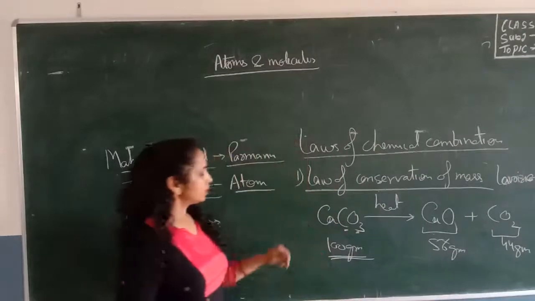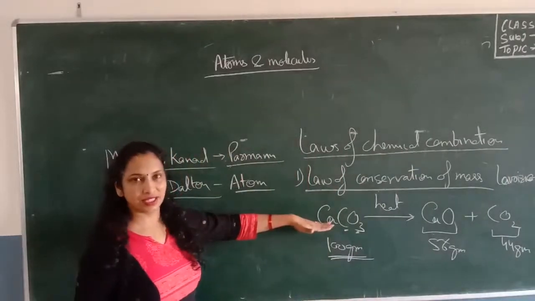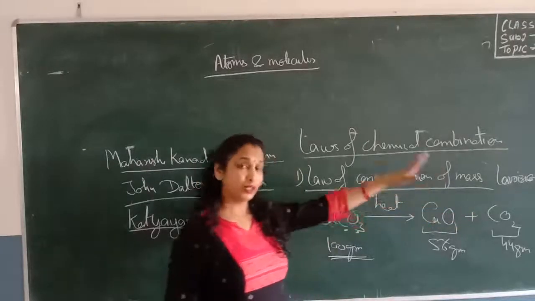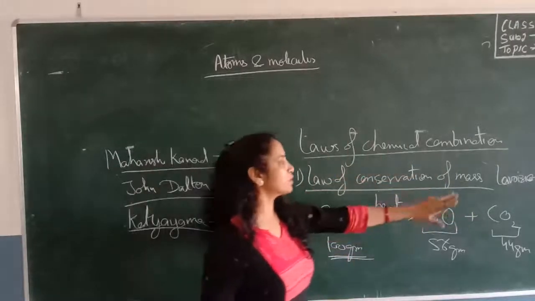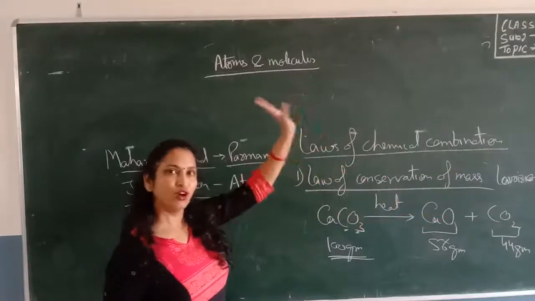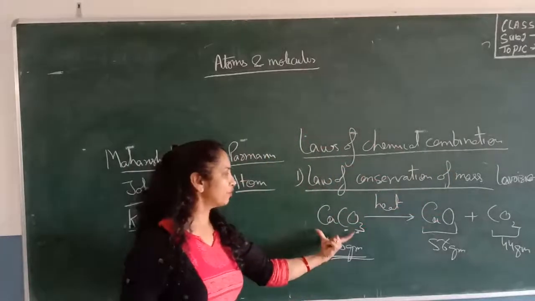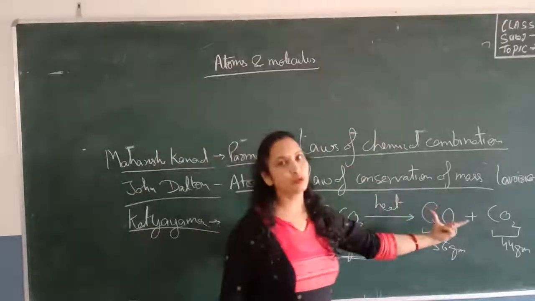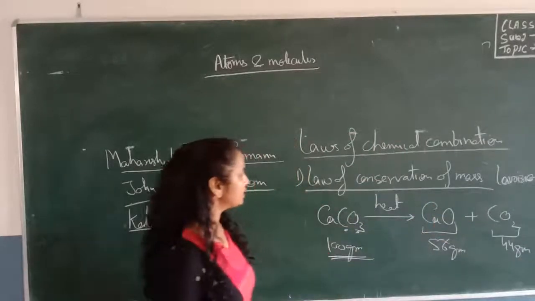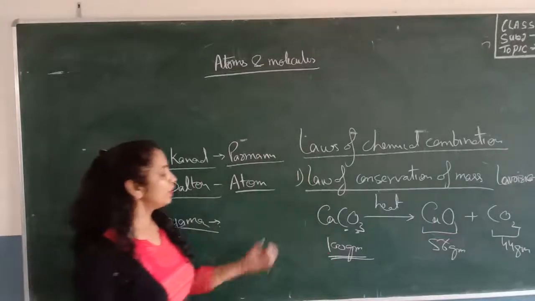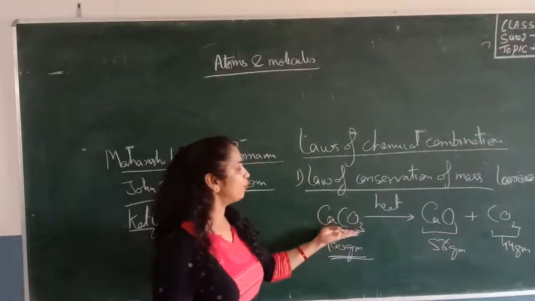So it means the total mass of the reactant should be equal to the total mass of the product. You should ensure that the carbon dioxide is not evolved, it should not go to the atmosphere. So the total mass of reactant is equal to the total mass of product. That is why we can say that matter cannot be created, it cannot be destroyed, even though it can convert from one form to another form.